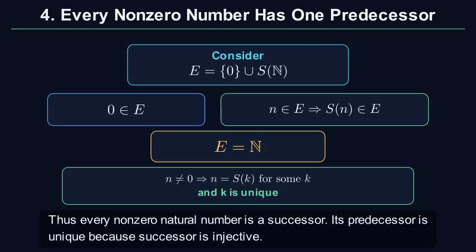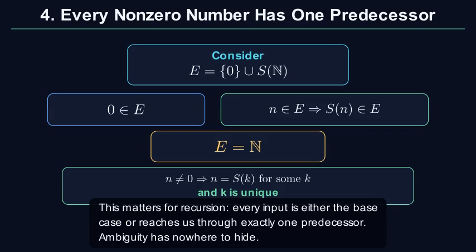Thus every non-zero natural number is a successor. Its predecessor is unique because successor is injective. This matters for recursion. Every input is either the base case or reaches us through exactly one predecessor. Ambiguity has nowhere to hide.